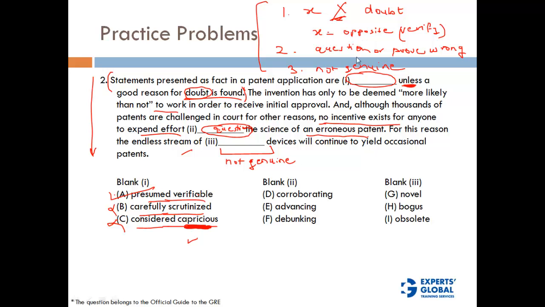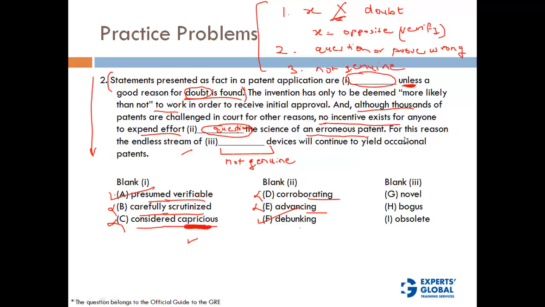The invention has only to be deemed more likely than not to work in order to receive initial approval. That means it is more likely to receive an approval anyway. So that is why, although thousands of patents are challenged in court for other reasons, no incentive exists for anyone to expend efforts to question the logic or science of erroneous patents. Corroborating is not questioning, advancing is not questioning, debunking is. Yes, debunking is a negative word which says that I am going to question the patent, I am going to question the logic or the science. So debunking is the correct answer here.